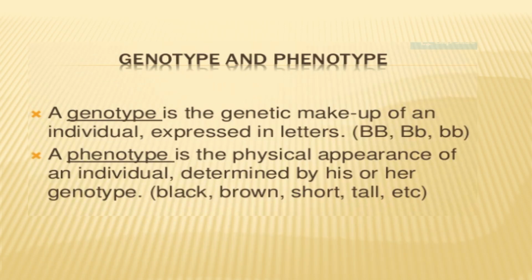Genotype and phenotype. A genotype is the genetic makeup of an individual expressed in letters, such as capital B capital B, capital B small b, small b small b. These are forms of genotype. Phenotype is the physical appearance of an individual determined by his or her genotype, such as black, brown, short, tall, etc.